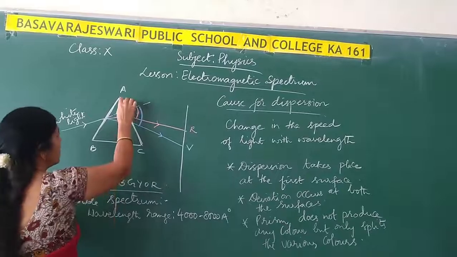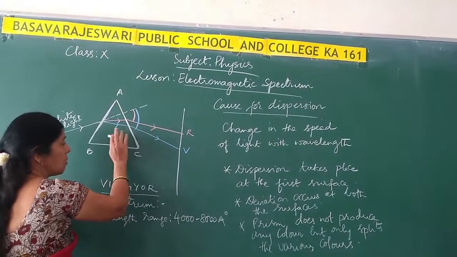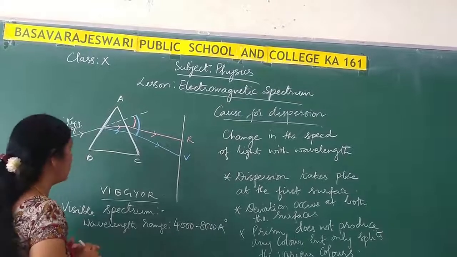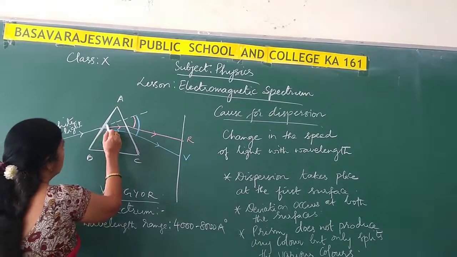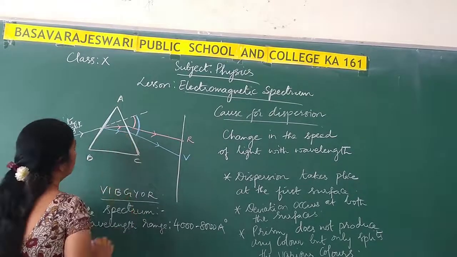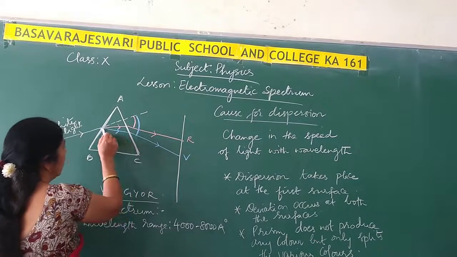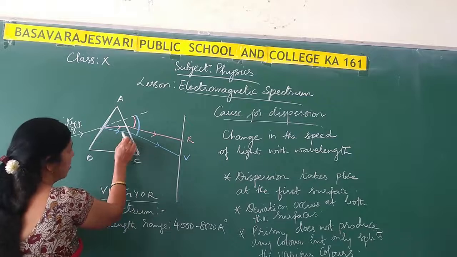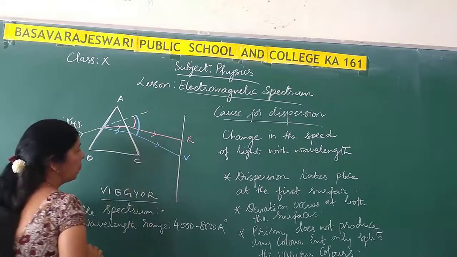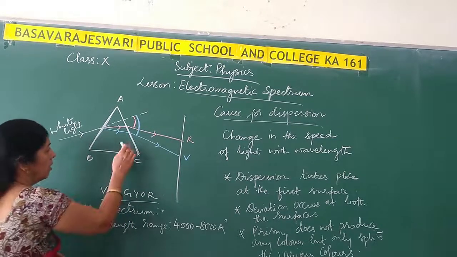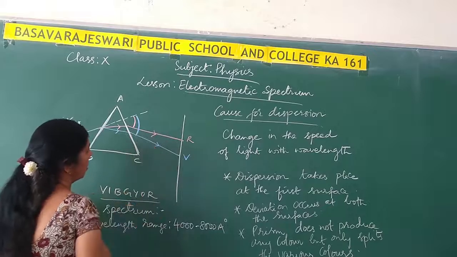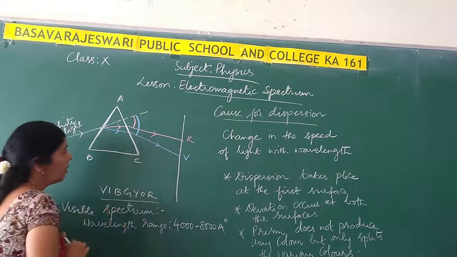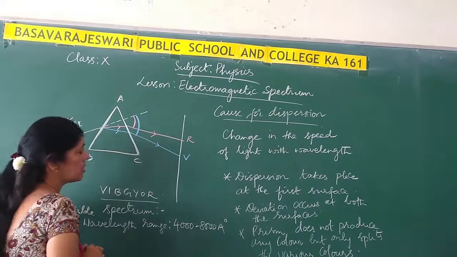Whereas at the second refracting surface, dispersion will not take place, only deviation or refraction will take place. Now I have shown in the diagram, the dotted line shows the original path of the white light, whereas the white light splits into 7 components or constituents, and all these 7 colors will be dispersing, and they will come out of the prism and can be caught on a screen. As I have shown here, the violet color will deviate the most, whereas the red color deviates the least.